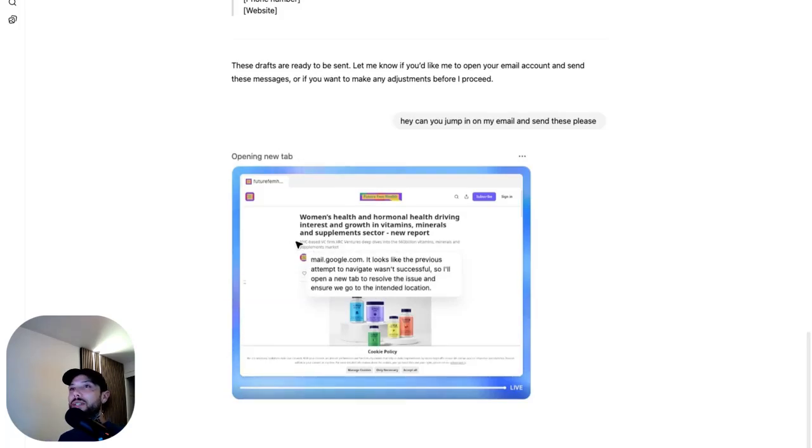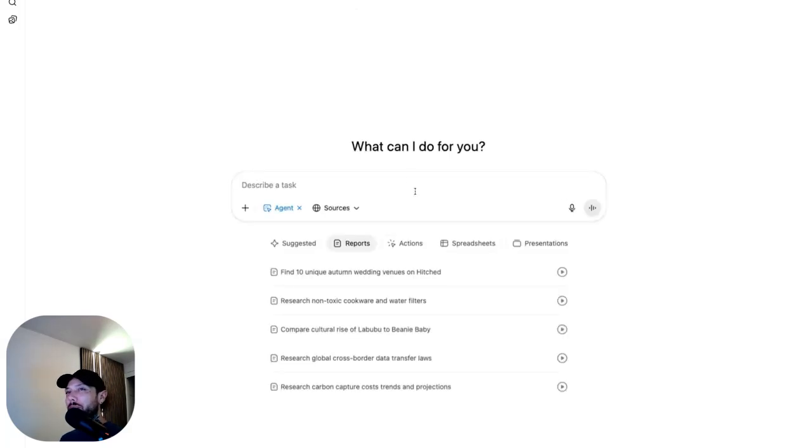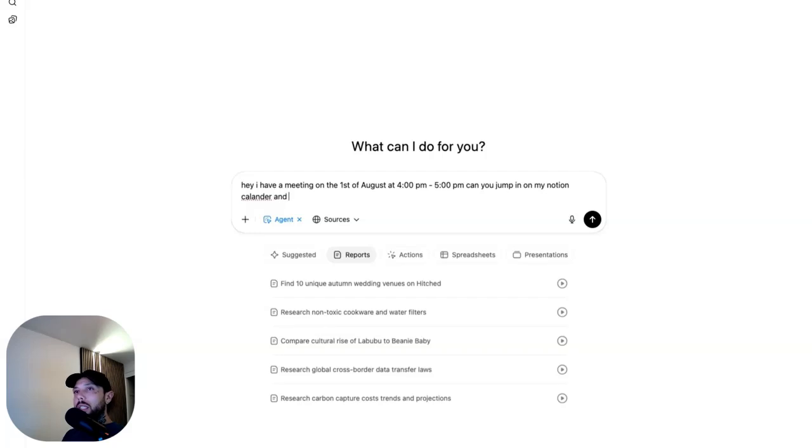There is no excuse. So this happens sometimes. This is why you've got to open it in new tabs, because it'll pause. This is just another use case. Hey, I have a meeting on the 1st of August at 4 p.m. to 5 p.m. Can you jump in on my Notion calendar and amend this please?